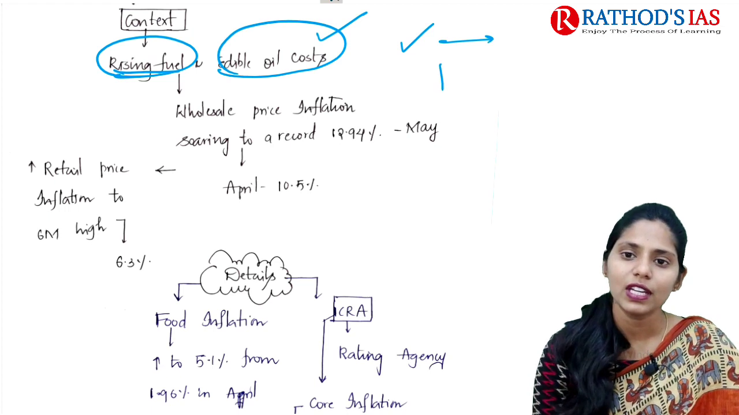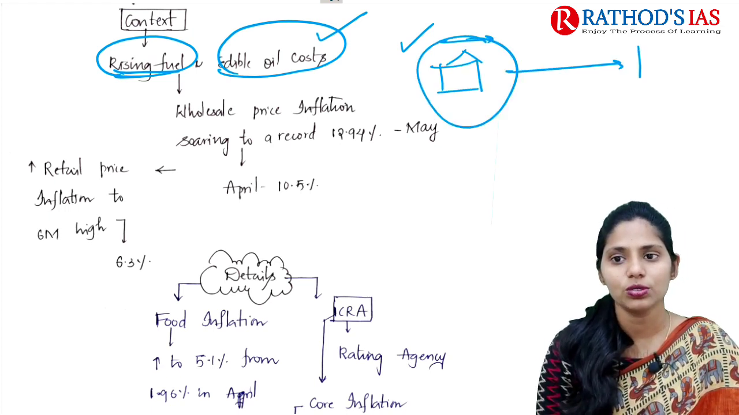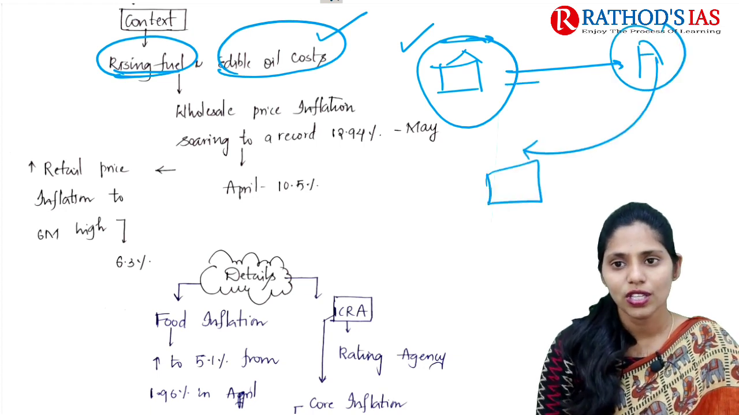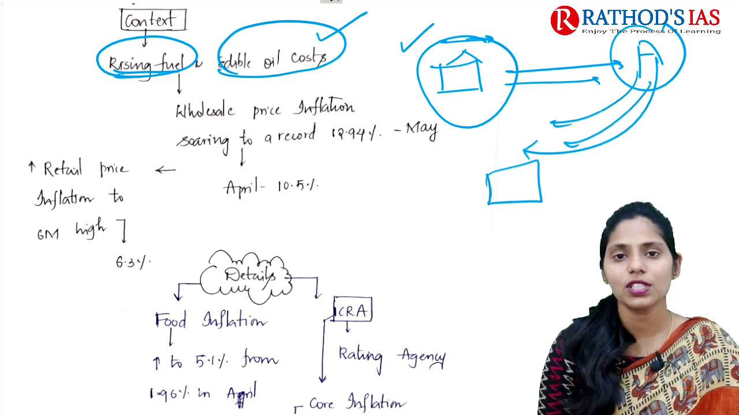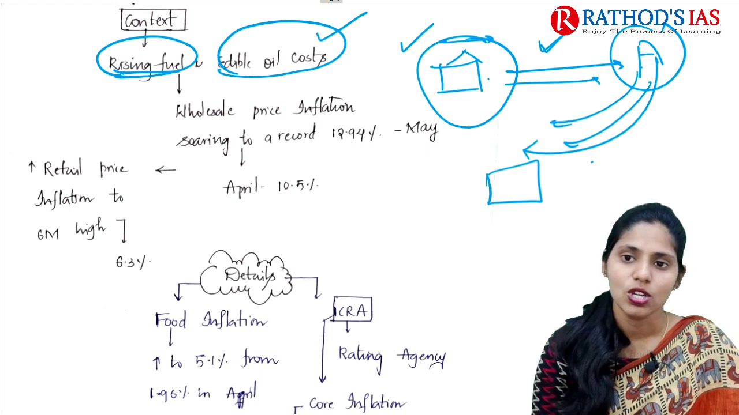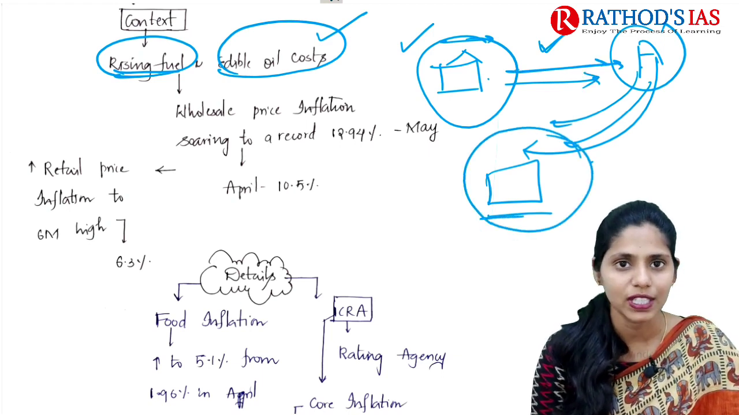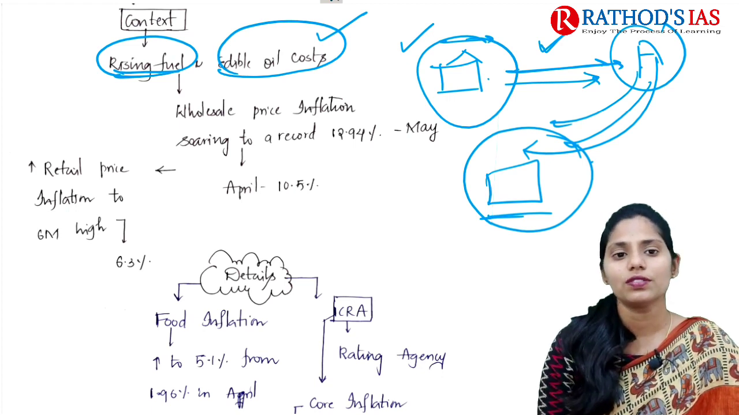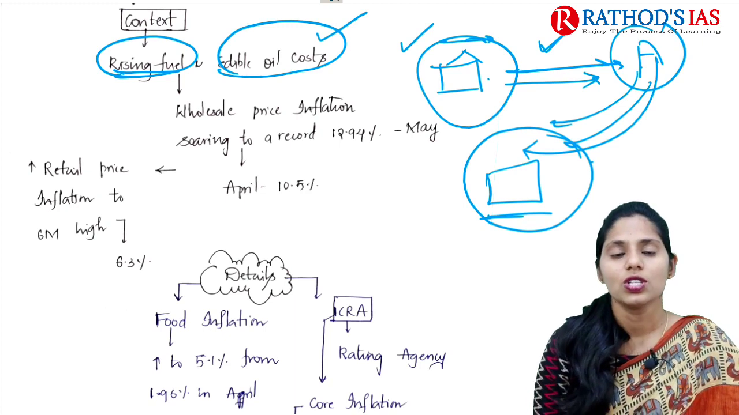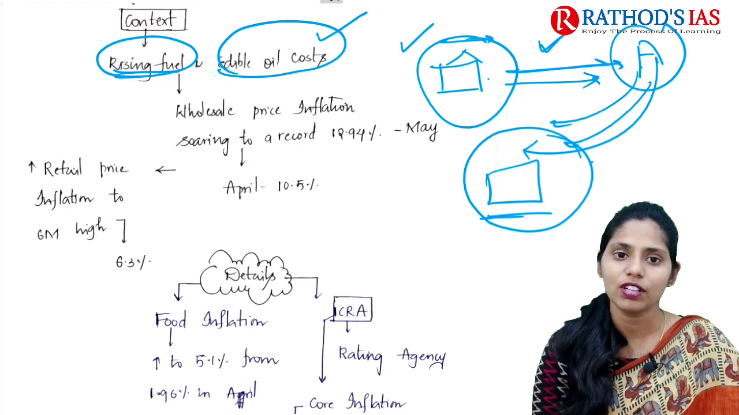Why? Because whenever any product is produced in one place, it needs to be transported to another place, and finally consumers are present in this place. So whenever goods are transported from one place to another, transportation cost will increase. Whenever transportation cost is increasing, final output cost will also increase. Because of this, whenever fuel and edible oil costs are rising, we can see there will be an increase in the price of goods and services in the market for sure.